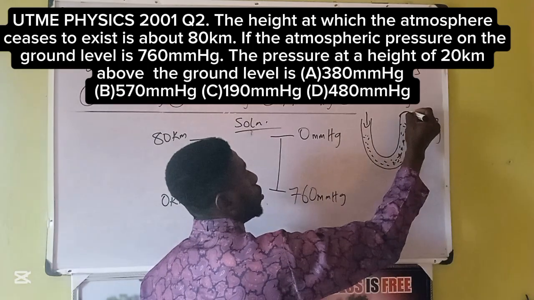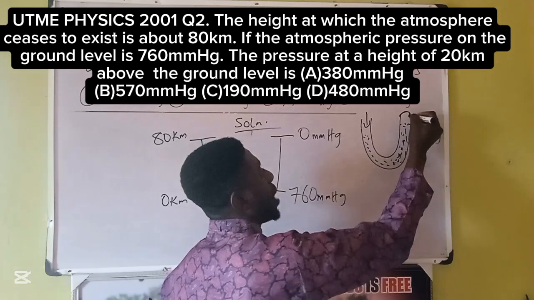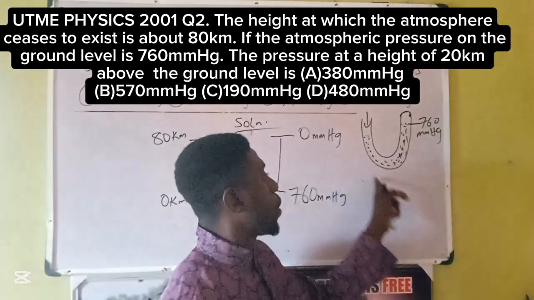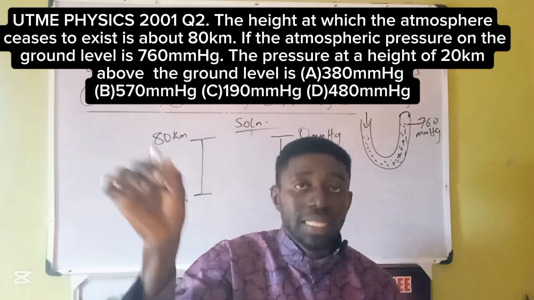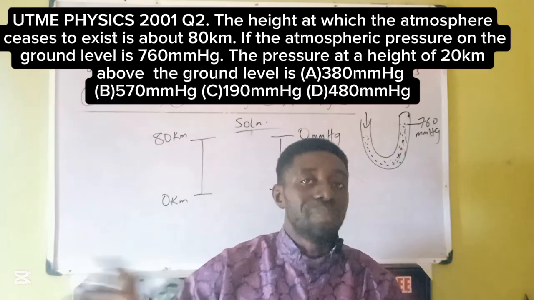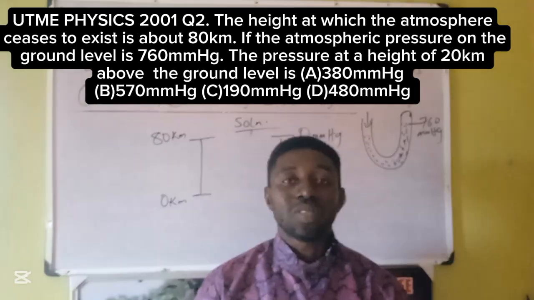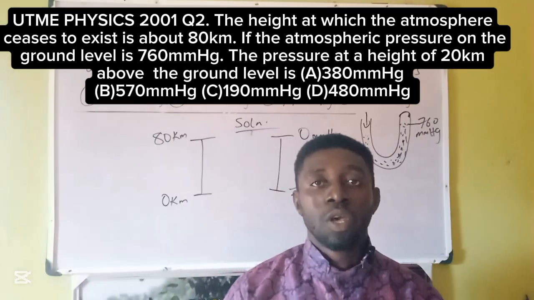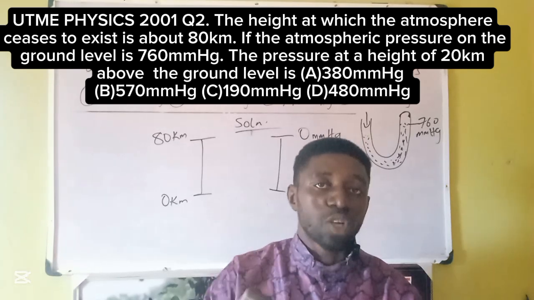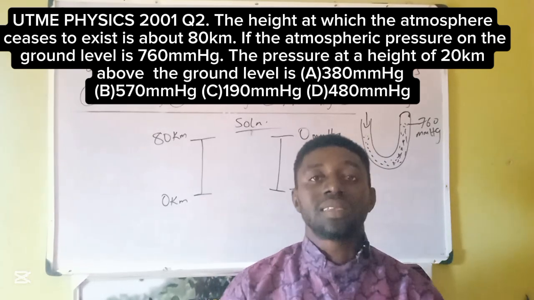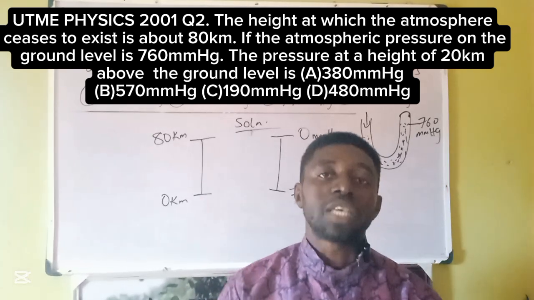Recall, this end must be sealed so that air can only push from one end. When air pushes from one end, it pushes the mercury upwards in the other sealed end, making a height of 760 millimeters. That's why we say that, and it's constant. Anywhere you do it at the air surface, it is the same. So the atmospheric pressure at the air surface is 760 millimeter mercury.